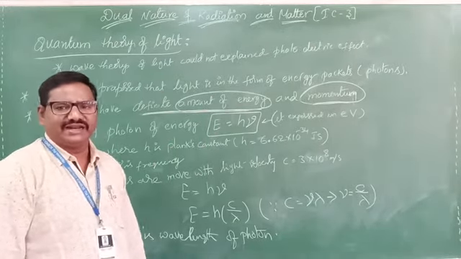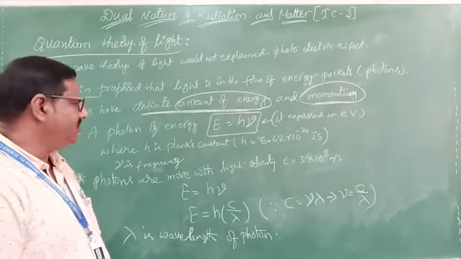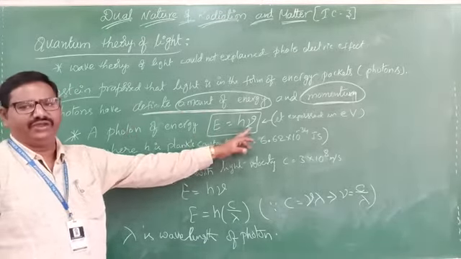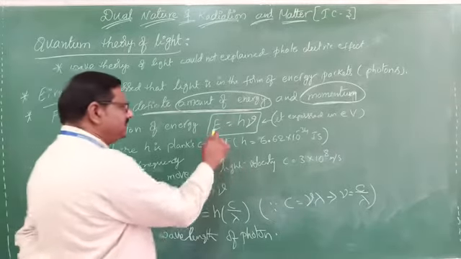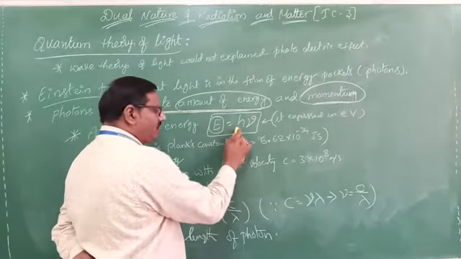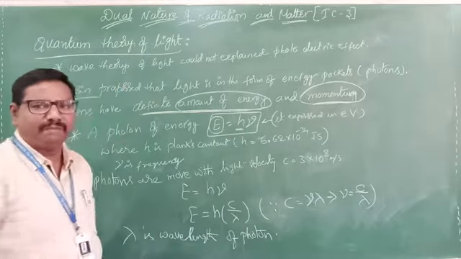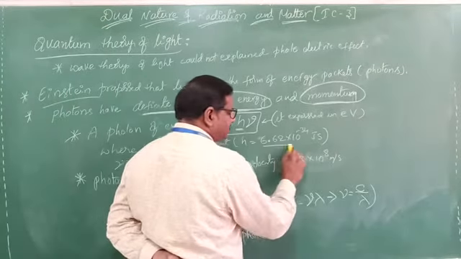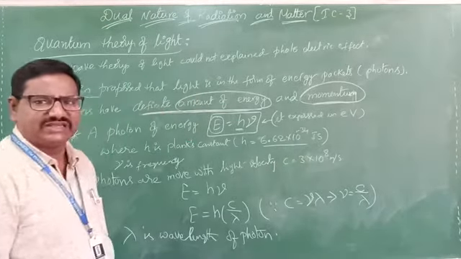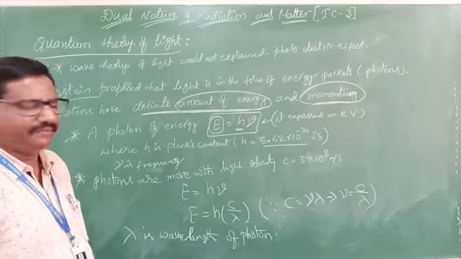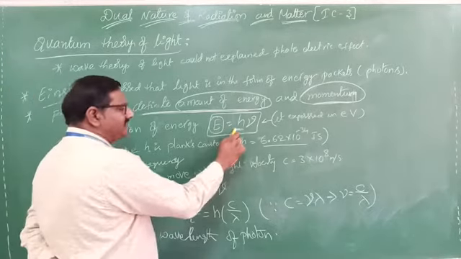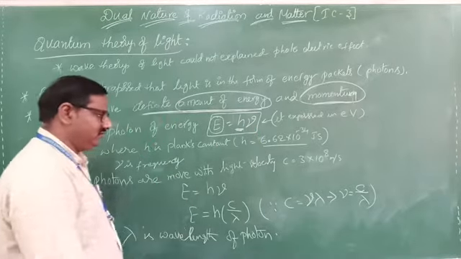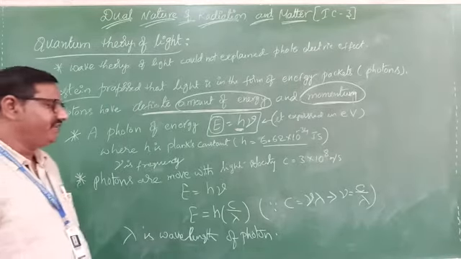How can we express that energy? Einstein gave a small formula for it. The energy of a photon is E equal to h nu. Here E is the energy of the photon. H is Planck's constant. Its value is 6.62 into 10 power minus 34 joule second. Nu is the frequency of light.